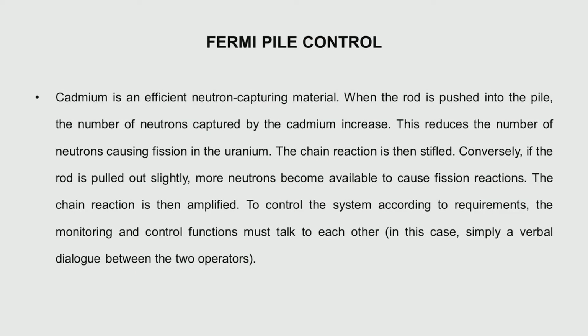Now, for this control system and monitoring, there was nothing automatic or any devices or computers available in those days. So the monitoring man and the control man talked only through voice. That is how in this Fermi pile it was controlled.